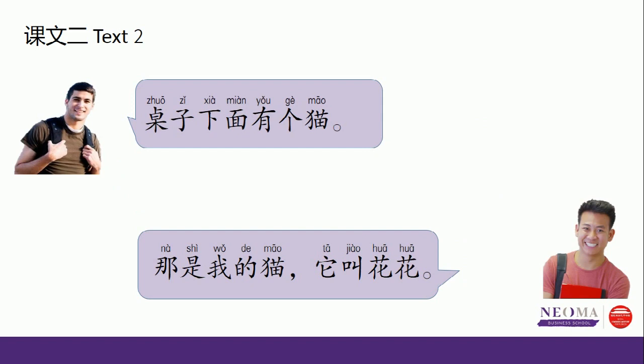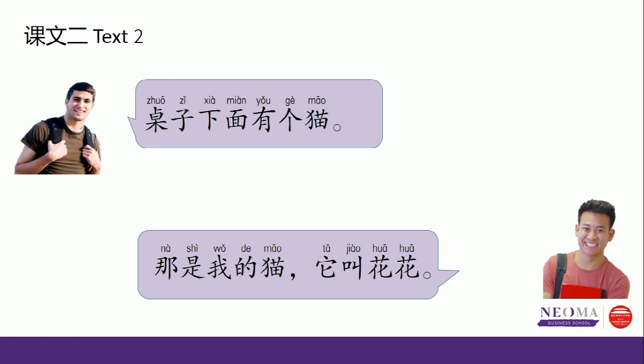Martin with his friend. Martin says, 桌子下面有个猫。This is the existence sentence. Somewhere has something. 桌子下面 under the table have a cat. There's a cat under the table.